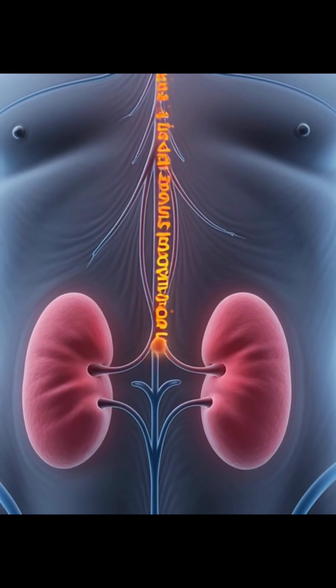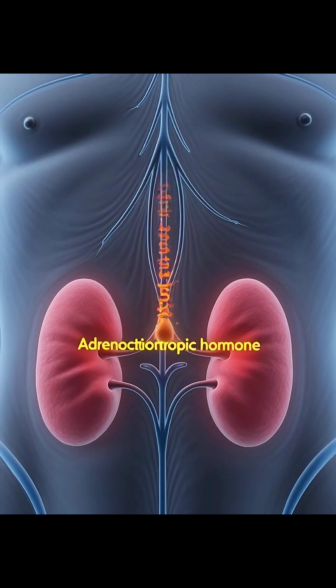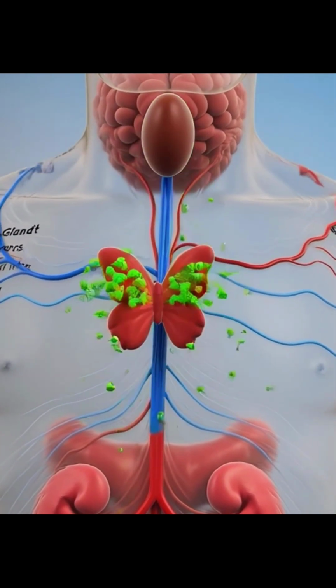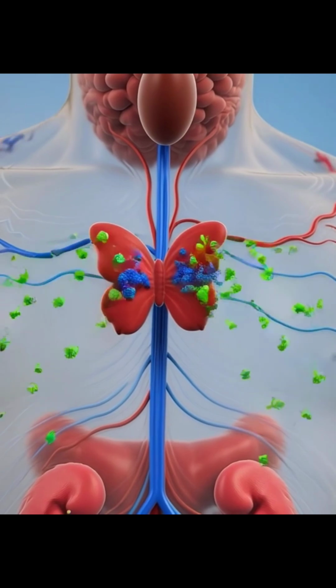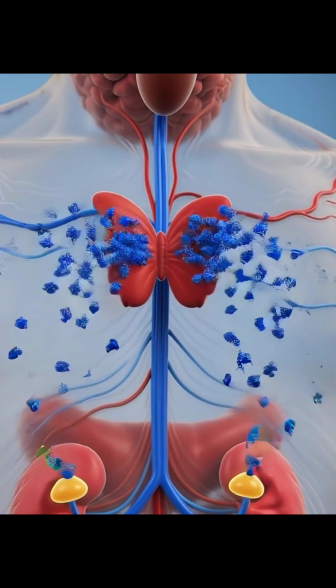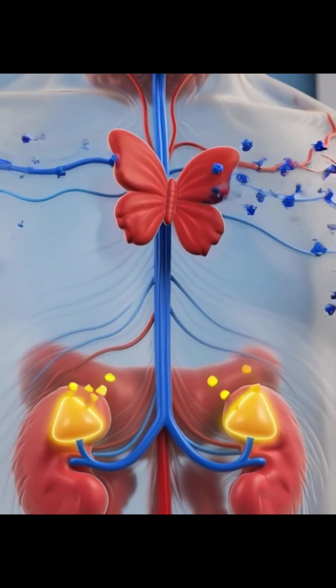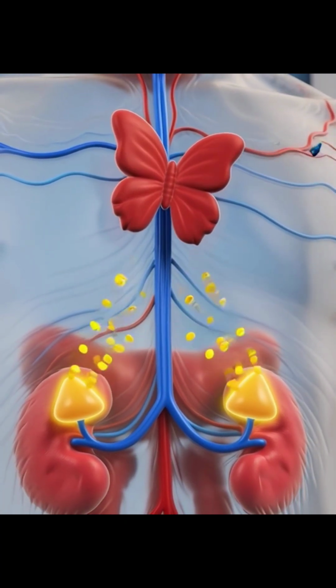Anterior lobe secretes the following hormones. First one is called growth hormone. This hormone promotes the growth of the body. Second is thyroid stimulating hormone. It controls the development and secretion of thyroid hormone. It is called thyroxine.